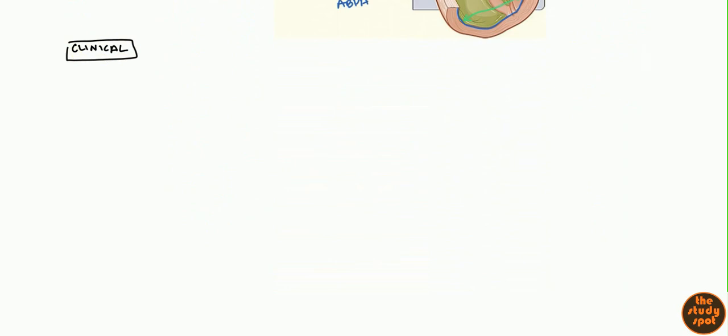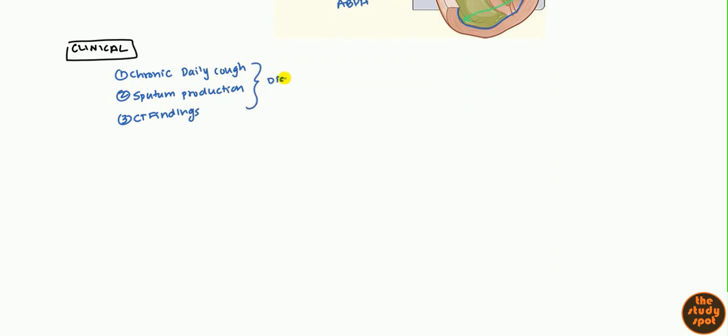Well, you'll have a patient who is complaining of a chronic daily cough. He just has this cough and he can't stop, and it's producing sputum. So it's not just a dry cough, which might be associated with GERD or something like that. No, this is a cough with sputum, and if you do a CT, you'll have some positive findings of bronchiectasis, which we'll go into. So if you have these three, a chronic cough with sputum and positive CT findings, that's pretty much diagnostic of bronchiectasis. So again, when you want to think of bronchiectasis, the typical patient will complain of this chronic cough with sputum. So keep that in mind.